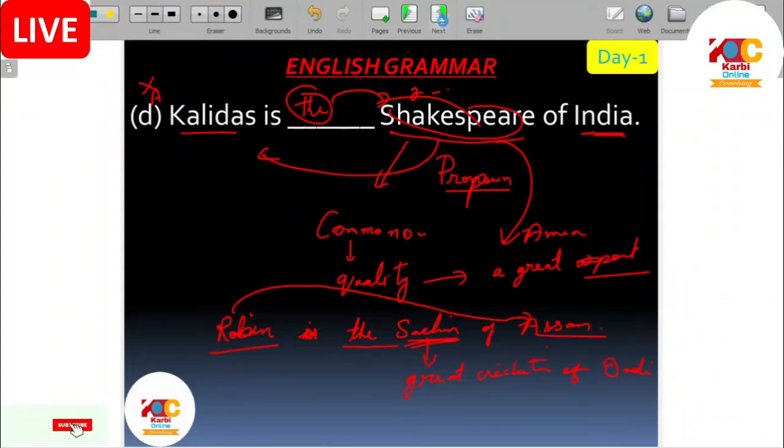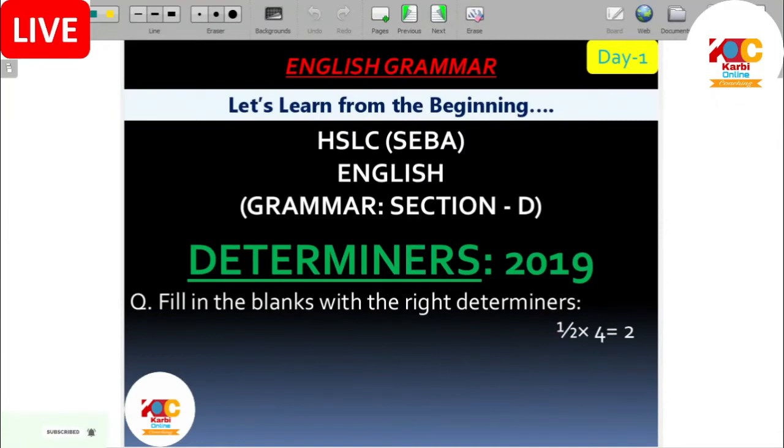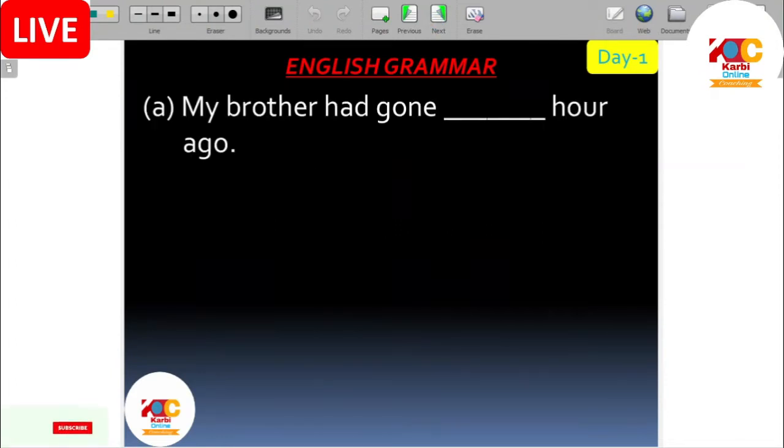Next, question 19. My brother had gone dash hour ago. Here we have already discussed yesterday: H is silent. If H is silent, the actual word will become "hour". That means it will have what sound? Vowel sound. If vowel sound, we have to put "an". That's why the answer is "an hour".